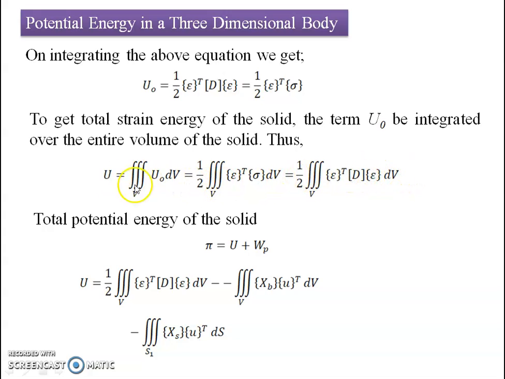If I put all these equations into the total potential energy of the solid, we can say the total potential energy is nothing but the total strain energy possessed by the body plus the total work done by the external force. So the strain energy possessed by the body is 1/2 of the integral over the volume of the product of the stress and strain tensors.